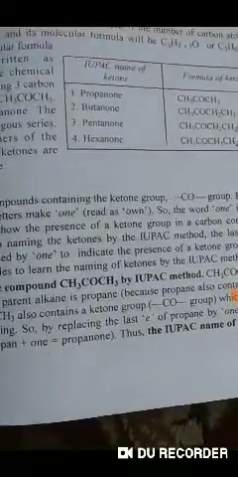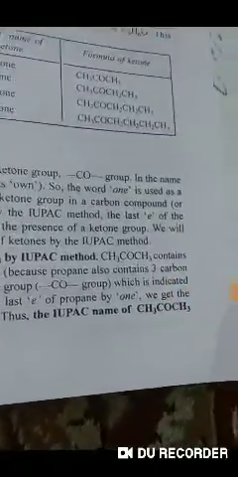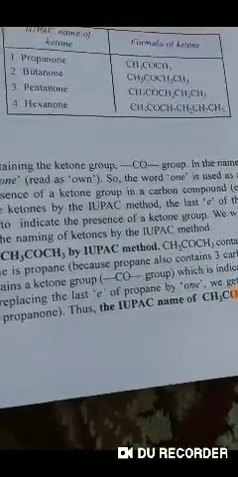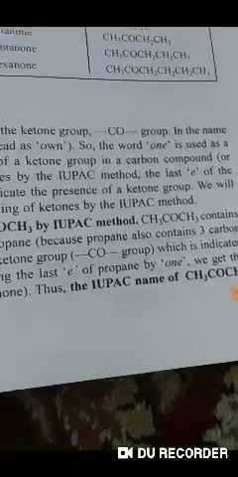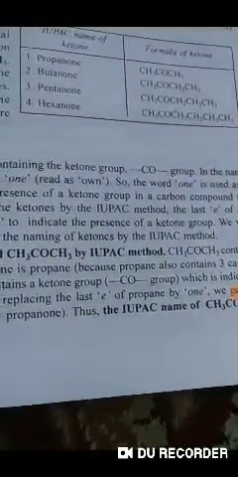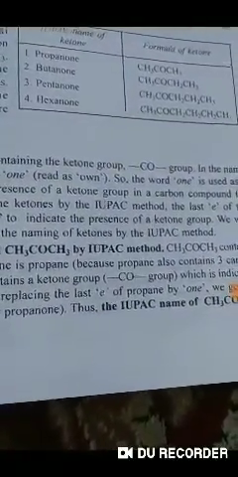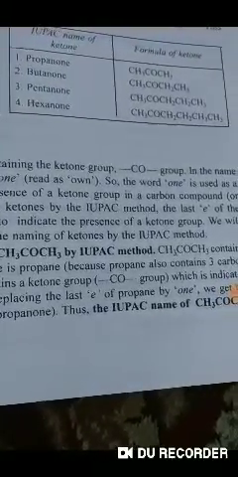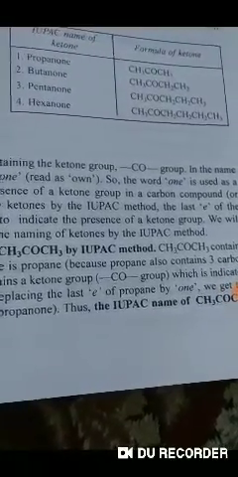The simple ketone is acetone. Here, the general formula of ketones is CnH2nO, and the first 4 ketones are propanone, CH3COCH3.